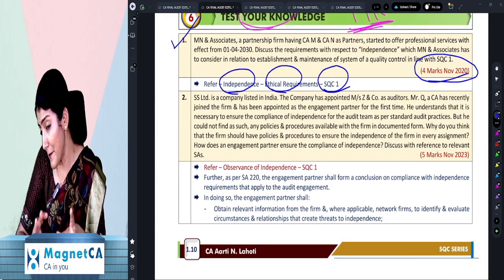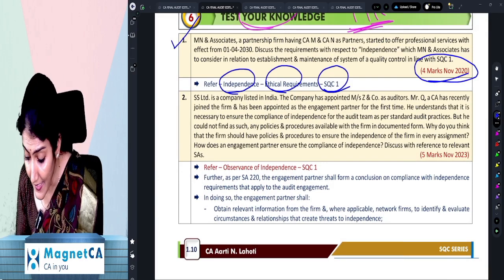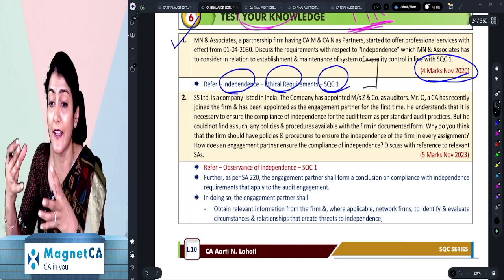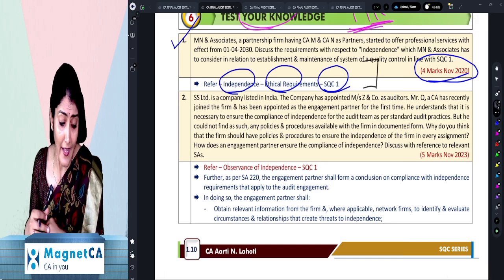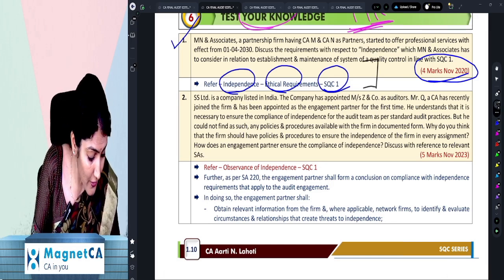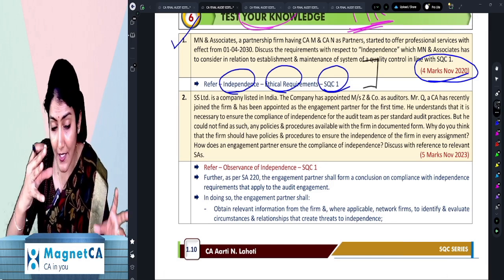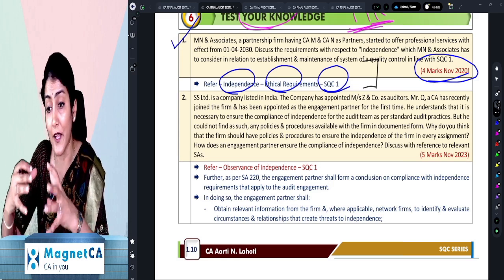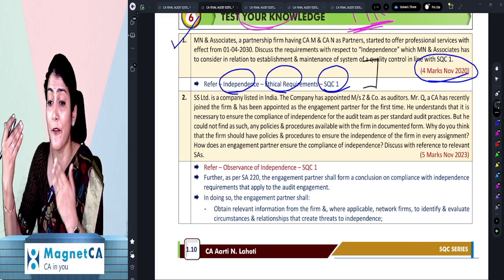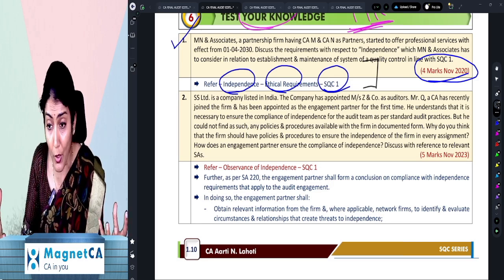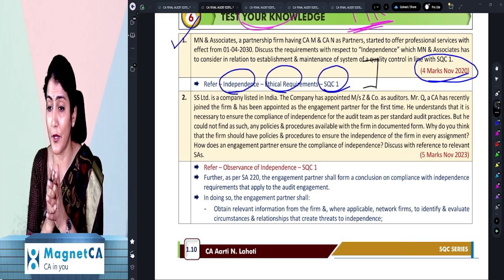If I make a separate book, I'll have to repeat this entire content again, and it will further increase the number of pages. It's always better that I study a particular chapter and immediately see what the questions are, and separately what the MCQs are for that chapter. That will lead to a more holistic preparation for that chapter.